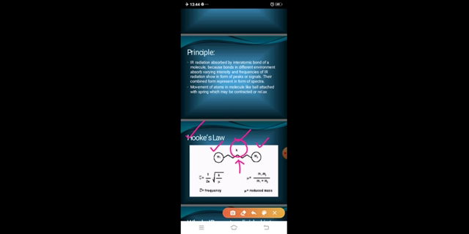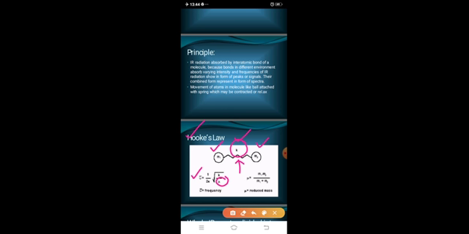Hooke's law states that frequency is equal to 1 by 2 pi times the square root of the force constant upon mu. What is mu?